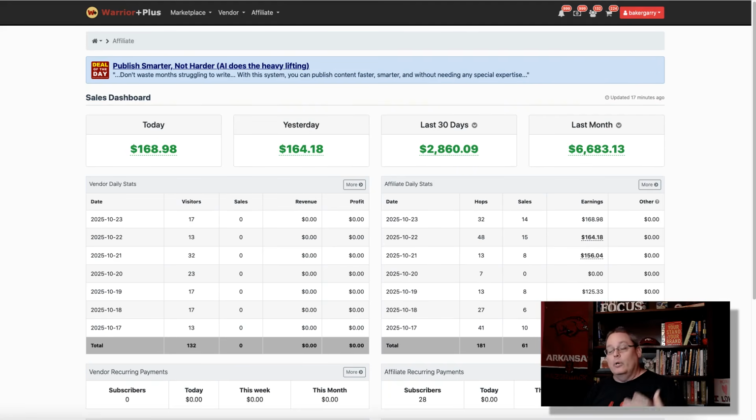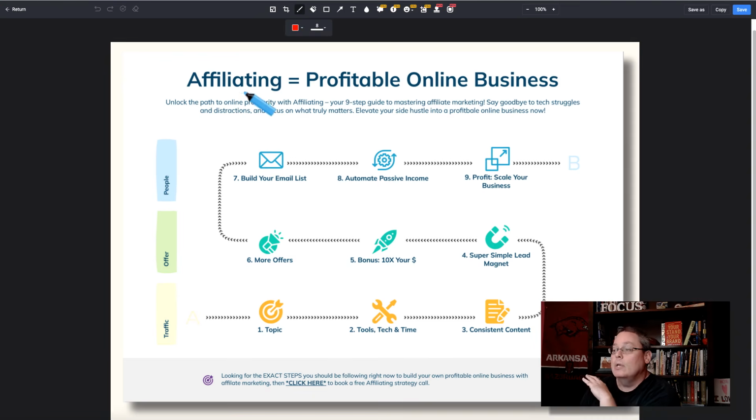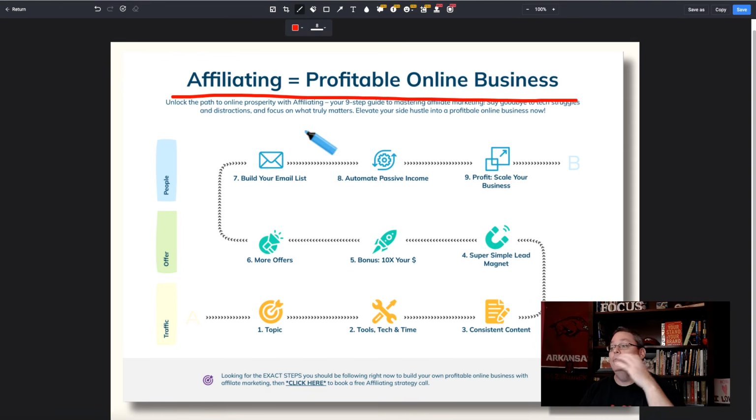So we know for a fact that AI plus PLR is the dynamic duo when it comes to creating information products, digital information products that we can sell like I do over at Warrior Plus today, yesterday, the last 30 days, and last month. Of course, this follows my proven 9-step roadmap inside of the Affiliating 9-step roadmap for building a profitable online business using my proven top strategy of generating traffic to an offer and then adding people to an email list.